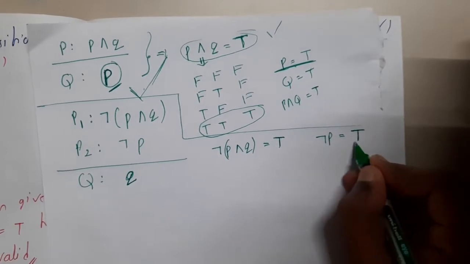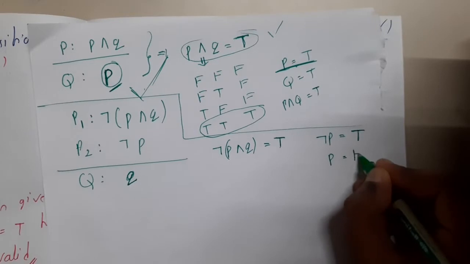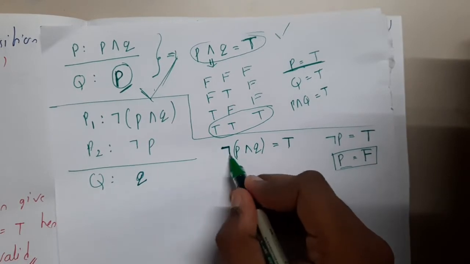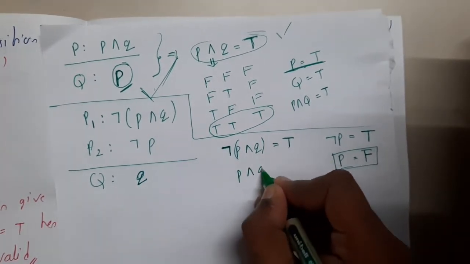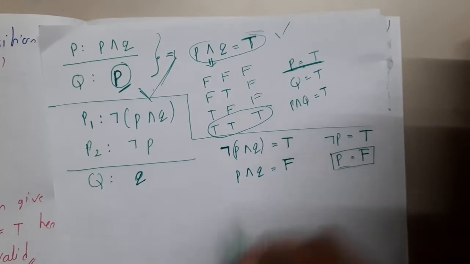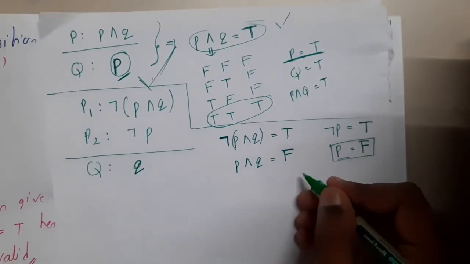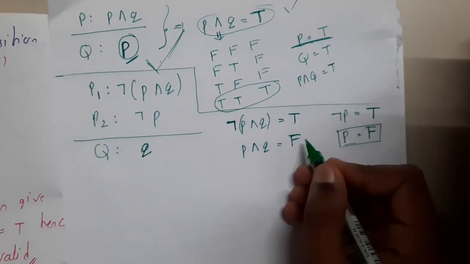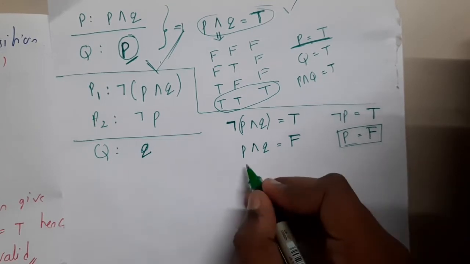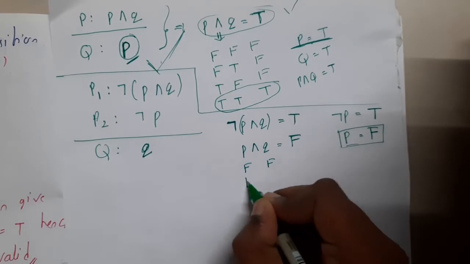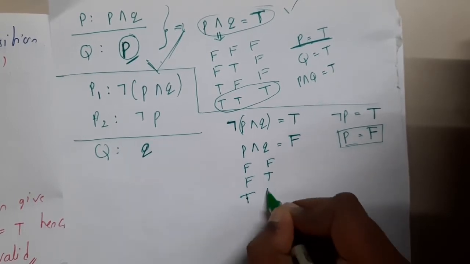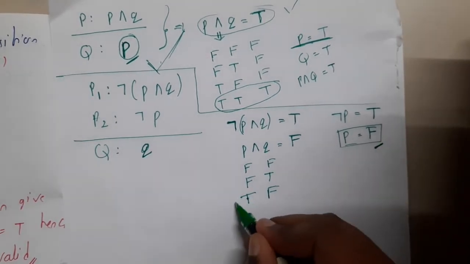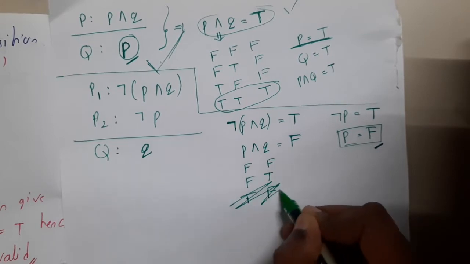So if negation of P equal to true, what is P, guys? It is nothing but false, right? Yes, it's quite a simple thing. Similarly, if I apply this negation to the other side, it is nothing but P and Q equal to false, right? Yes. Okay, so let us continue. P and Q equal to false. At what positions will P and Q be false, guys? It might be false false, false true, true false, right? Yes. But if you observe carefully, the second statement says that the value of P is false. So this last step could be removed, right? Yes. So now we are done with it.